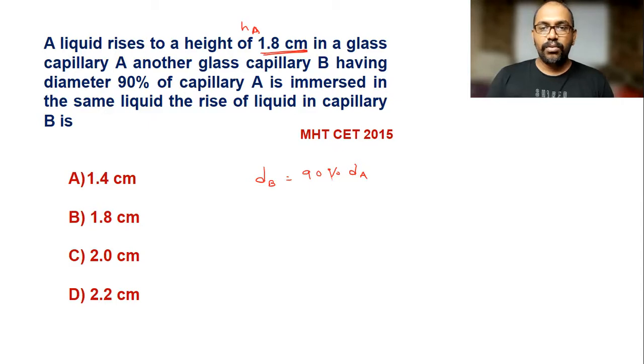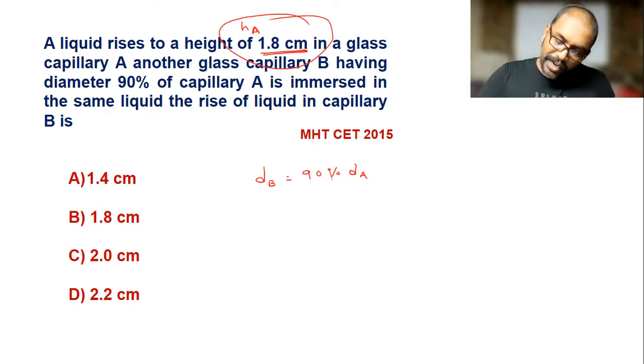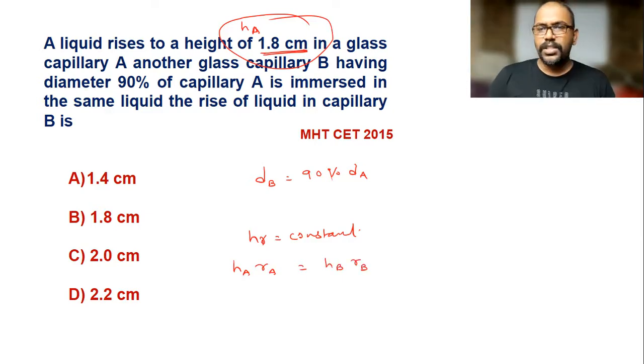Here we have to find out the rise in B. If the rise in A is 1.8, what is the rise in B? We already learned the relation that H into R is constant. So by using that, I can write height in capillary A times radius of capillary A is equal to height in B multiplied by radius of B. Instead of radius, we can use diameter also.